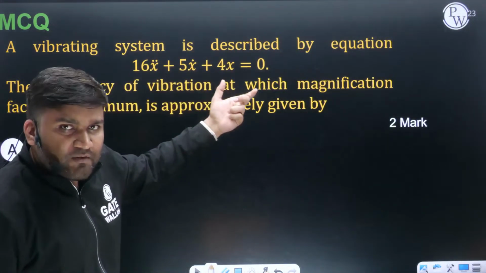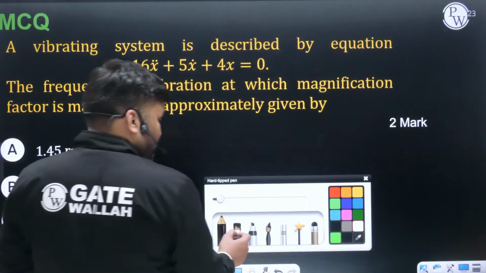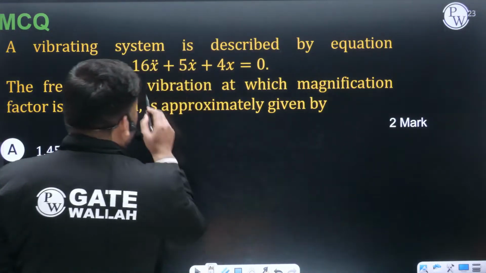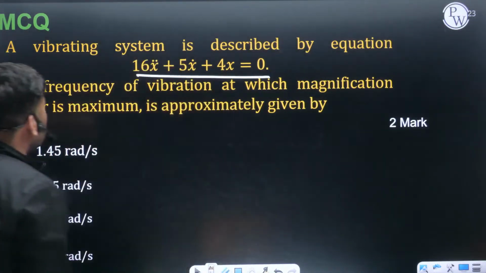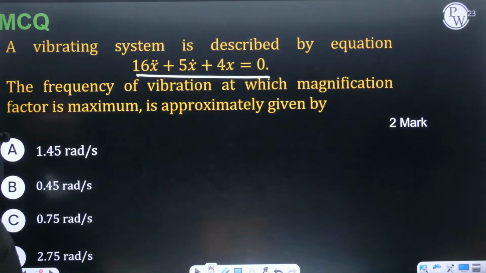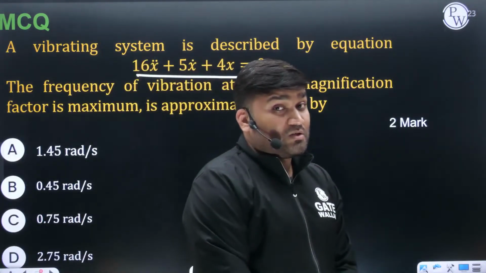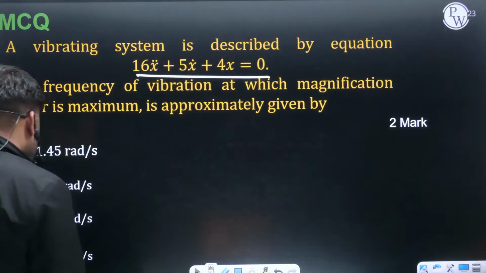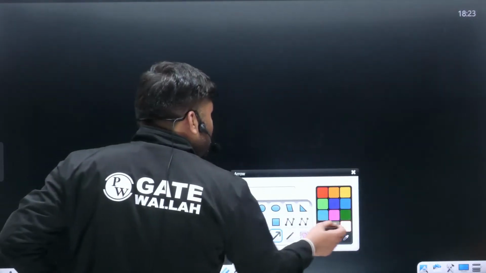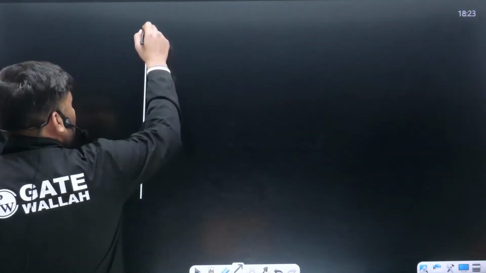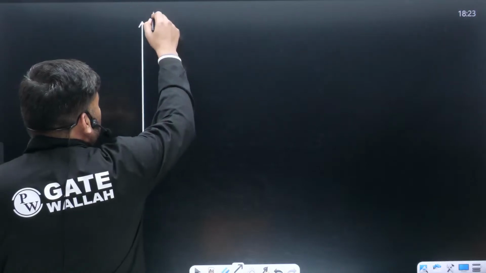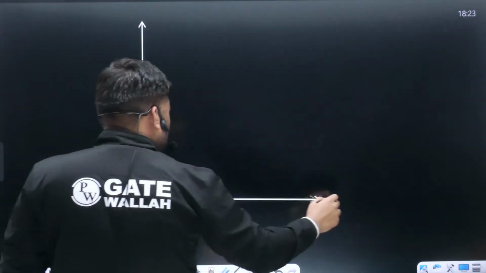They have given you this equation. What are they asking? The frequency of vibration at which the magnification factor is going to be maximum. Nowadays, they have started asking questions on this part also. First of all, you must know what is given here and what they are asking. But you know the graphs of magnification factor, right? How does it look?